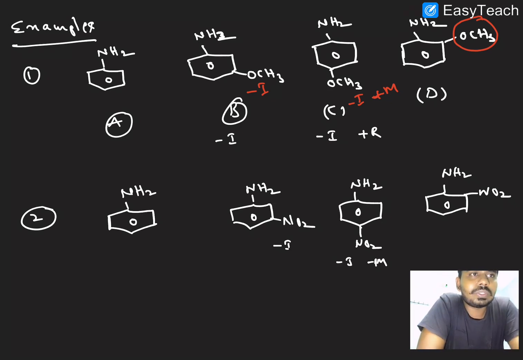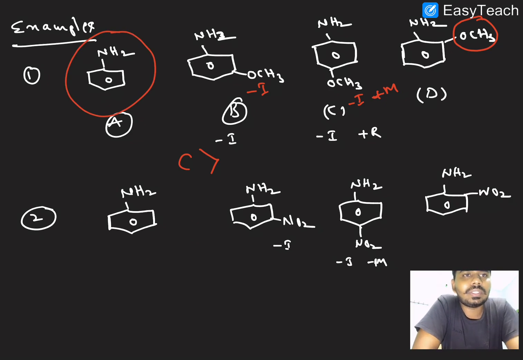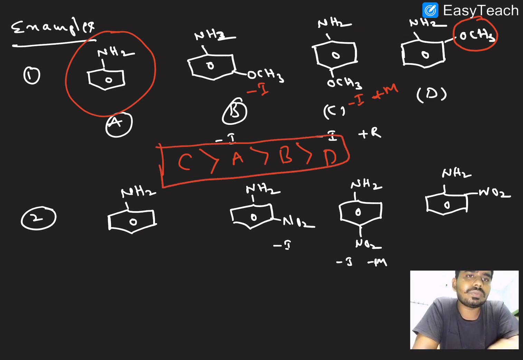Already we have explained this. So which has more basic strength? Obviously C has more basic strength, because there is no withdrawing effect, it is the same as base only. Then A, and the last one, the ortho effect one, is the least basic, and then B, and the least one is D. So this is the answer for the given example.